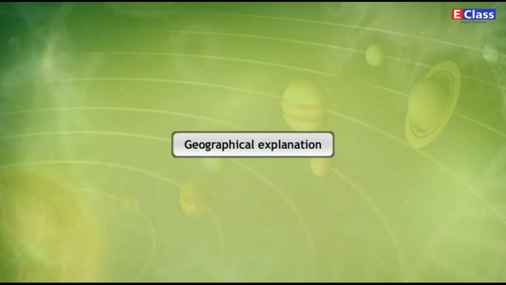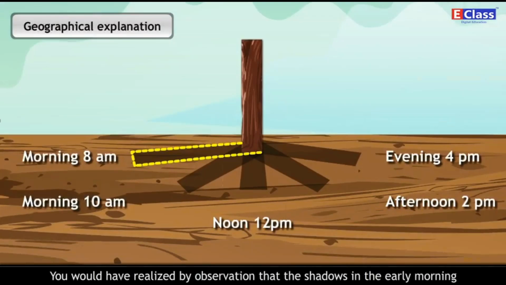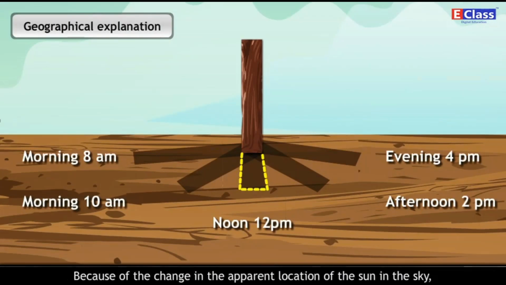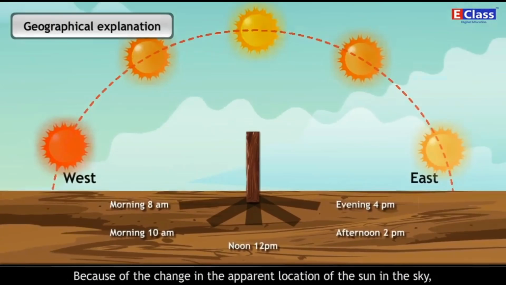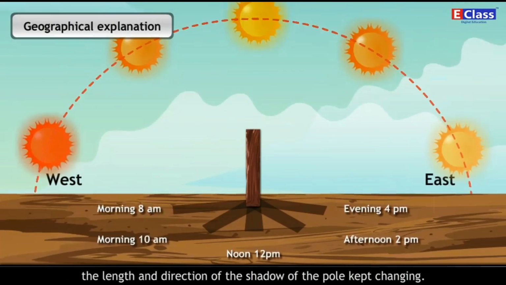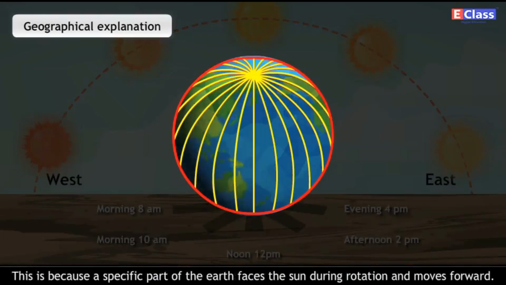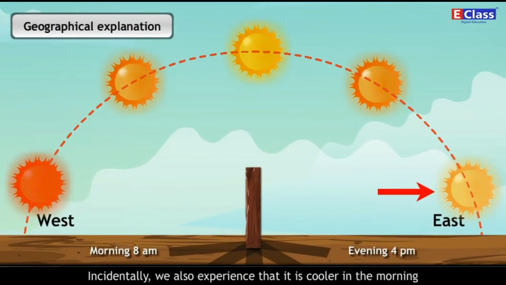Geographical explanation. You would have realized by observation that the shadows in the early morning and evening were the longest, while those at the noon were the shortest. Because of the change in the apparent location of the sun in the sky, the length and direction of the shadow of the pole kept changing. This is because a specific part of the earth faces the sun during rotation and moves forward. Incidentally, we also experience that it is cooler in the morning and evening and warm in the afternoon.